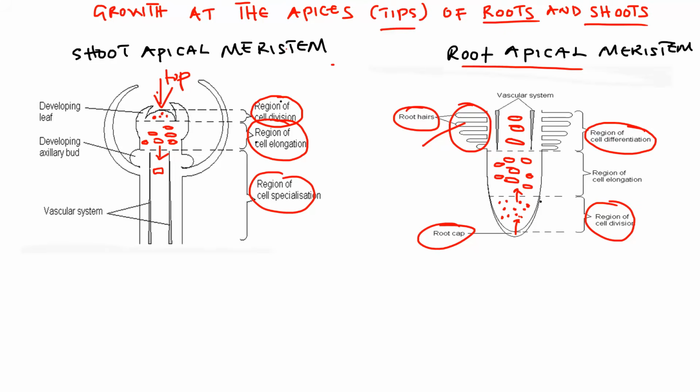Now, very important to understand that when you talk of the vascular system, the vascular bundle or vascular system makes up the phloem, the xylem, okay, the cambium. So mostly the xylem and the phloem. So this makes up the vascular bundle or vascular system. When you ask of the vascular system or the vascular bundle, just know that we are looking at the xylem and the phloem. So this is basically what you need to look at in terms of the shoot apical meristem, or where the growth occurs in the shoot and the root.